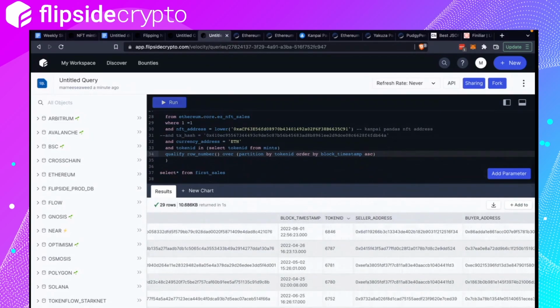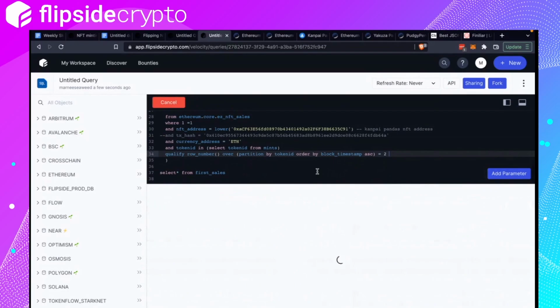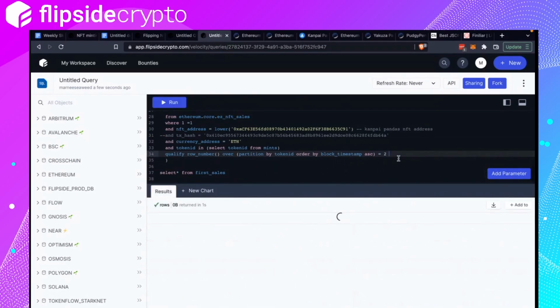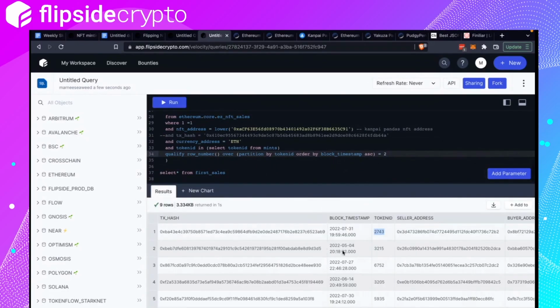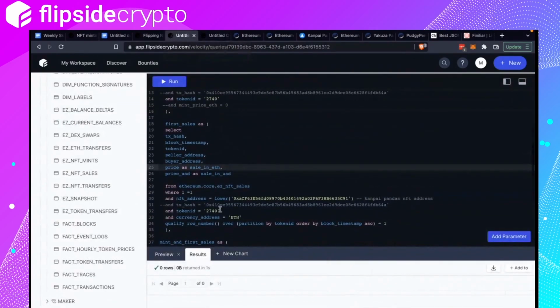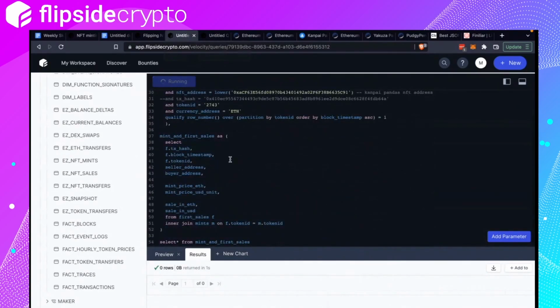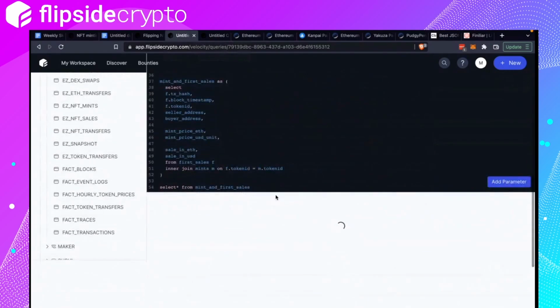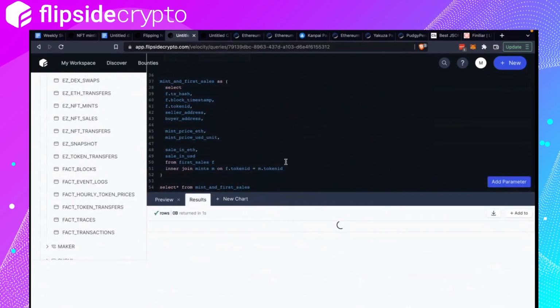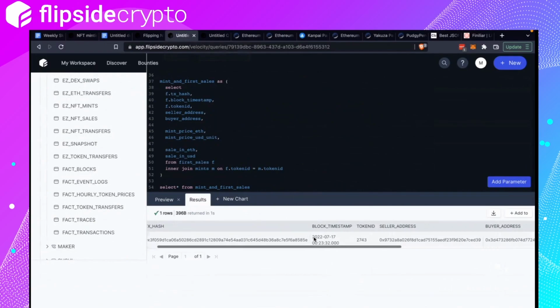So what if I say equals to 2? So this would guarantee me at least 2. Okay, there you go. 2743. Oh, okay. So hopefully this would show us something. Oh, there you go. Cool.